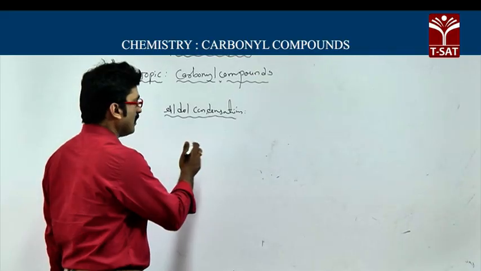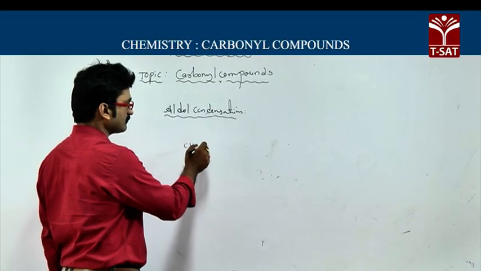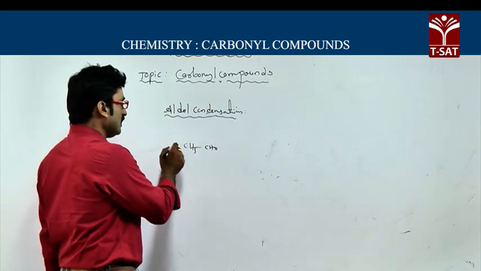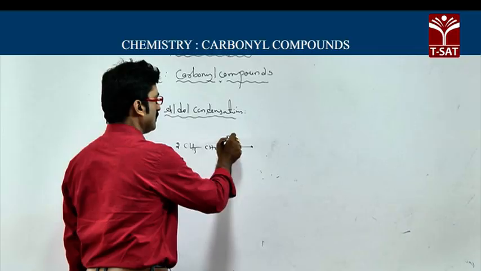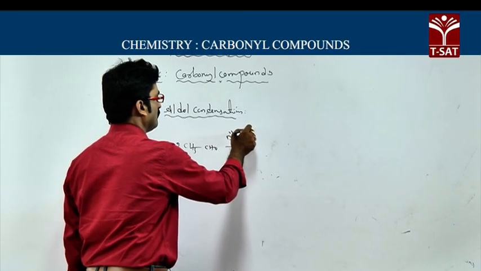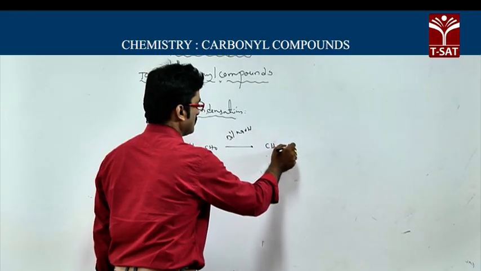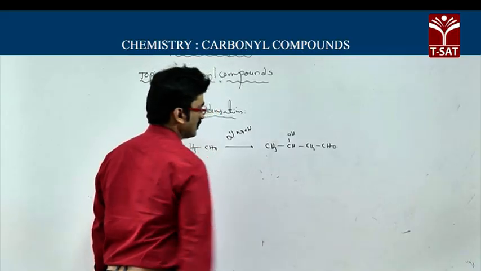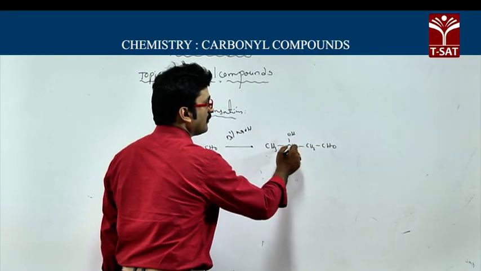Now we will take one example, CH3 CHO, acetaldehyde. When acetaldehyde undergoes aldol condensation in the presence of dilute NaOH, you will get CH3 CH OH CH2 CHO. You will get alpha and beta.